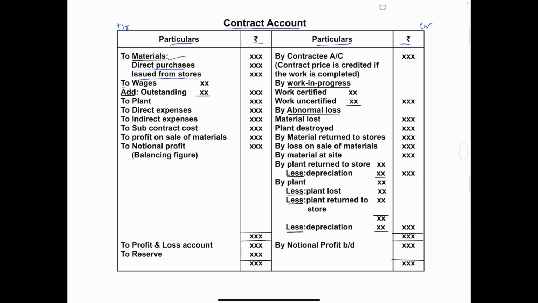Next is to wages. In the problem, they will give the wages amount, which you have to write in the inner column. If any outstanding wages amount is mentioned in the problem, the outstanding wages amount is to be added. If the wages amount is outstanding or due, it is to be added. And the total of these two you write in the outer column.